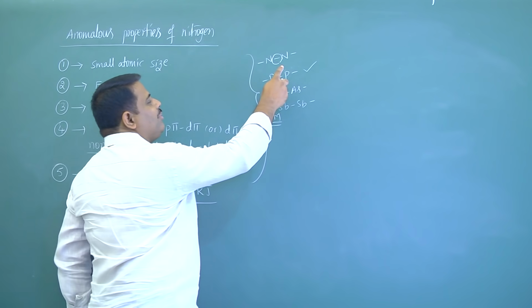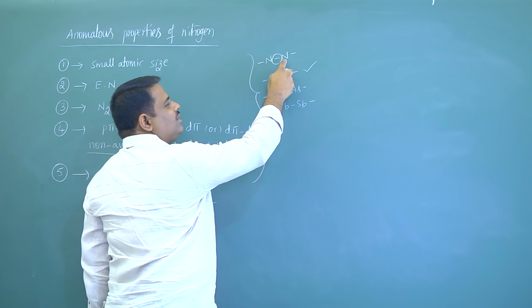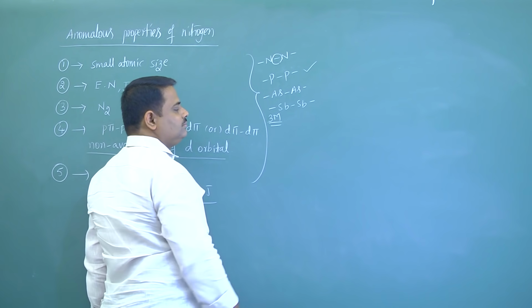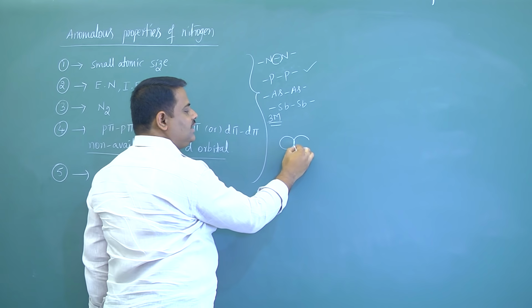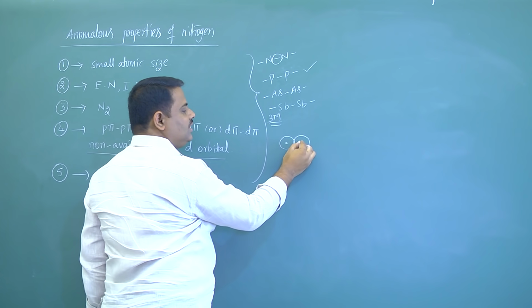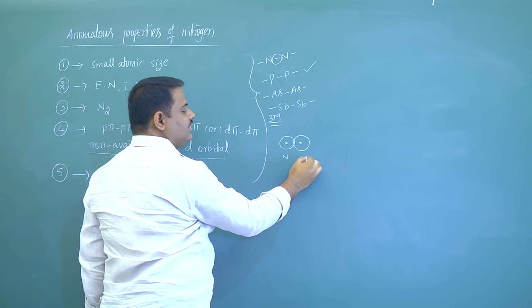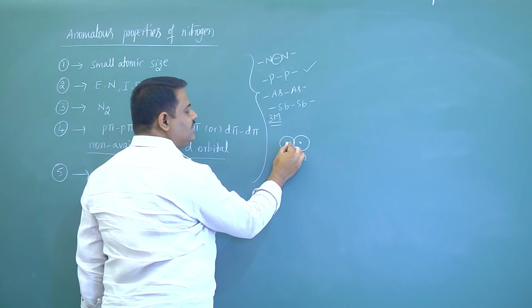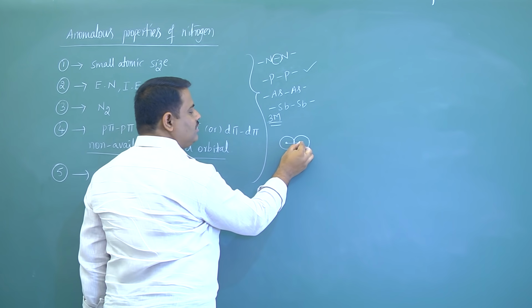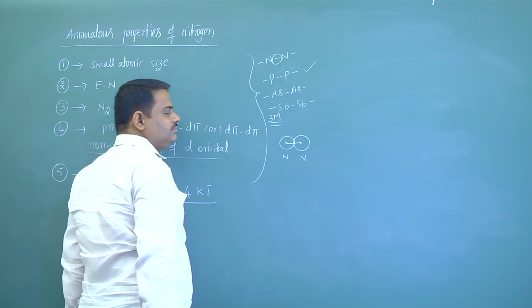Why is catenation capacity less for nitrogen here? Because the atomic size of nitrogen is very small. These are 2 nitrogen atoms. So the internuclear distance between both the nitrogen atoms is less.